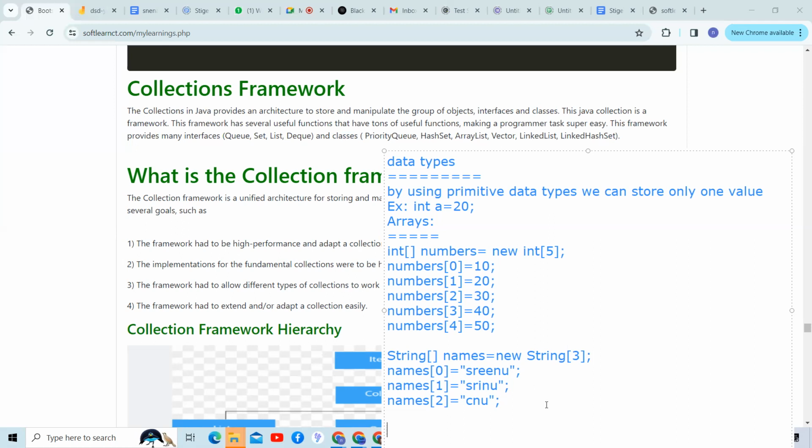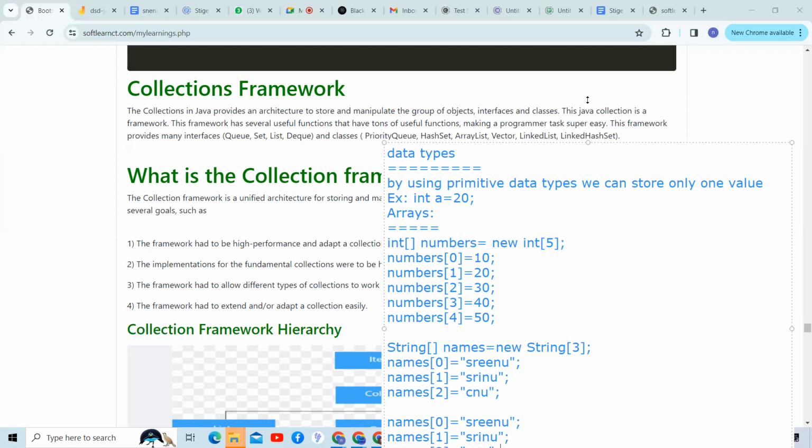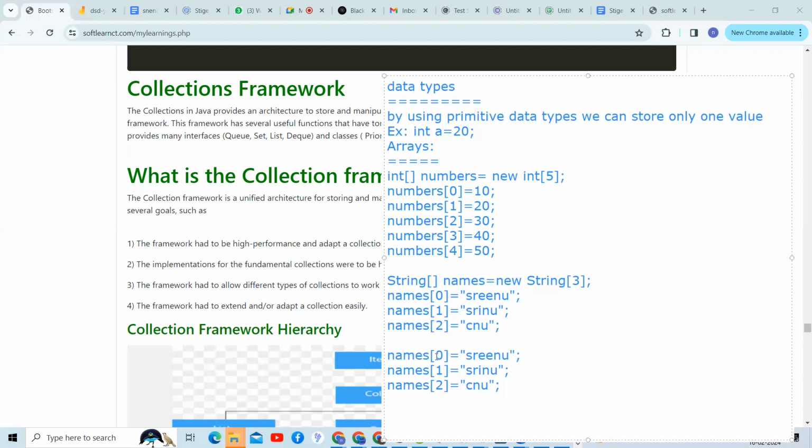But my requirement is that I need to store multiple values, and at the same time I need to store different types of values. How? You can check here, guys. I need to store different types of values: this is a string, this is an integer number, this is an integer number, and again string data. I need to store like this. What should I do?